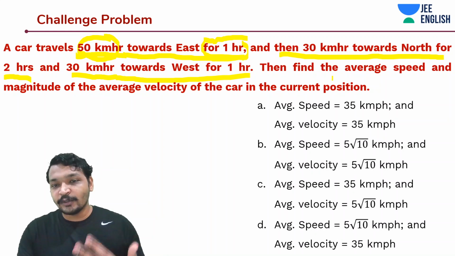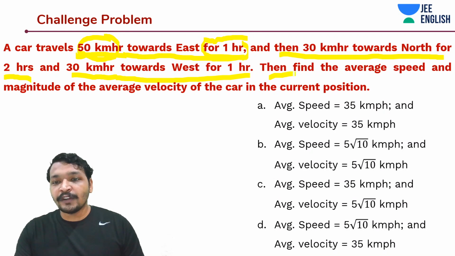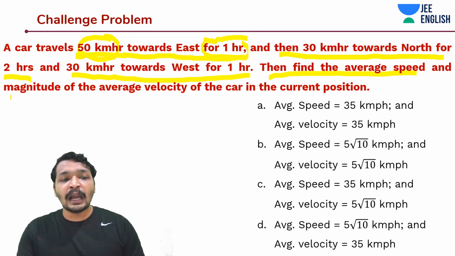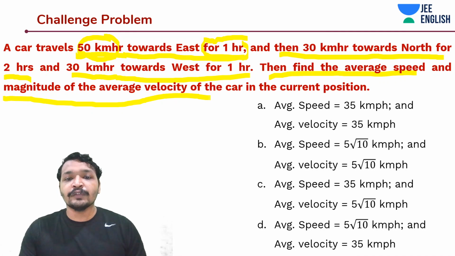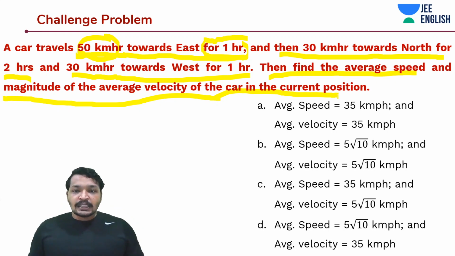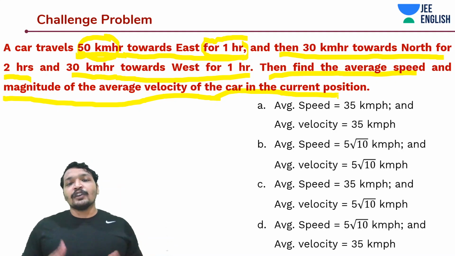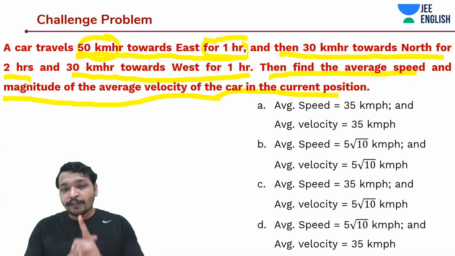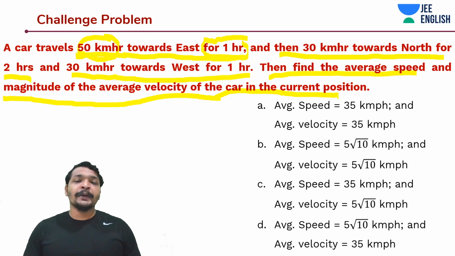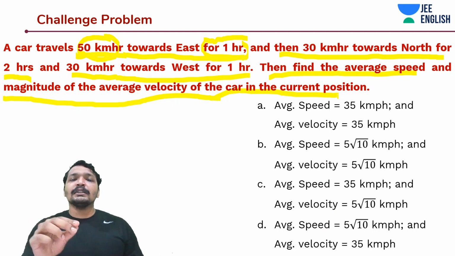That is the first thing that we have to look into. So they have asked us to find the average speed and the magnitude of average velocity of the car in the current position. So they are asking us two things. One is average speed and the other is average velocity. For velocity, you need to find the length between the final and the initial point. And for speed, you need to find the total length of the path.